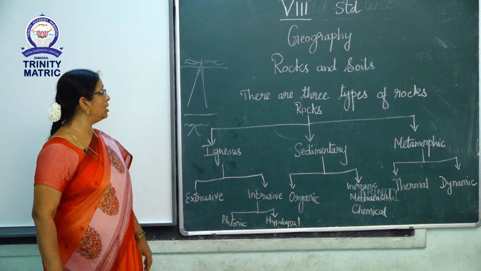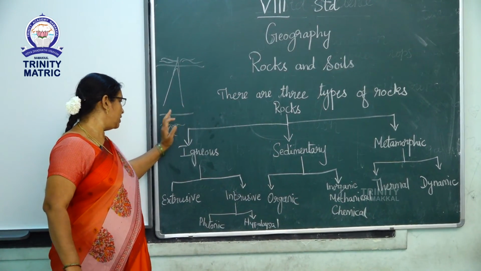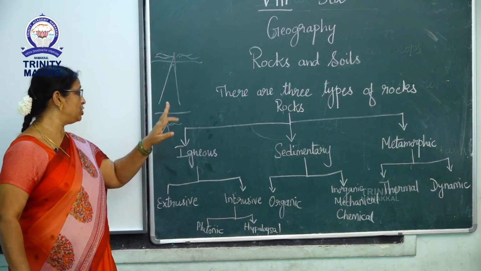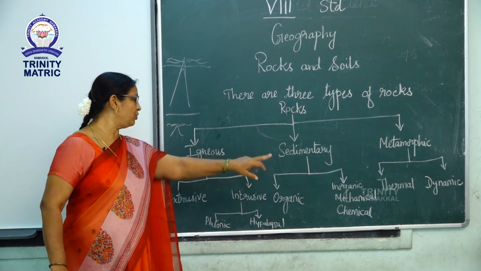Now we can recall about the rocks. There are three types of rocks. That is, we can classify the rocks into three types: igneous rocks, sedimentary rocks and metamorphic rocks.